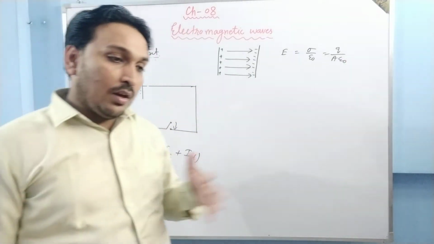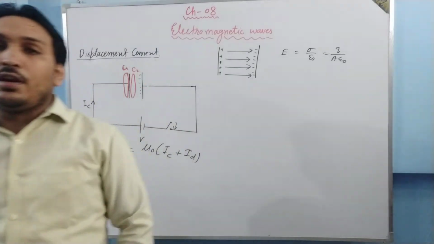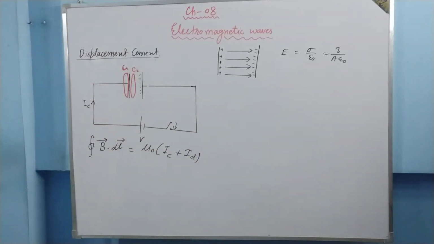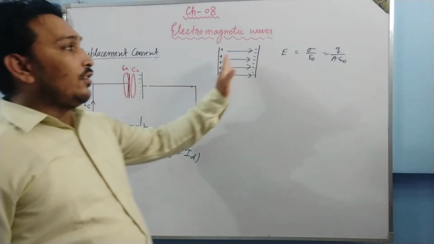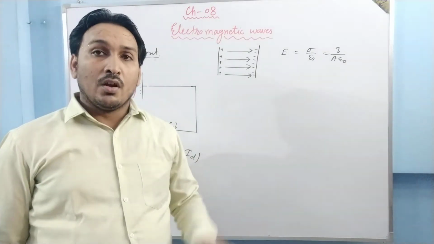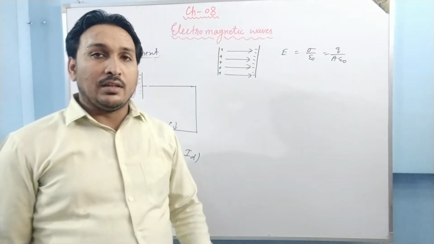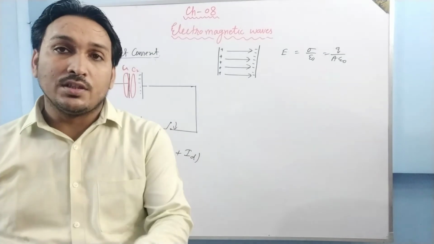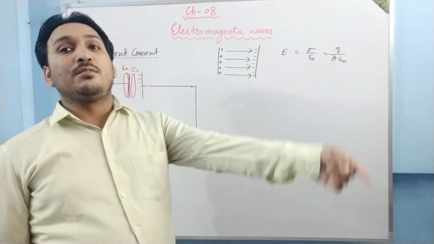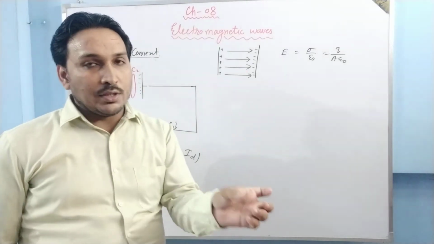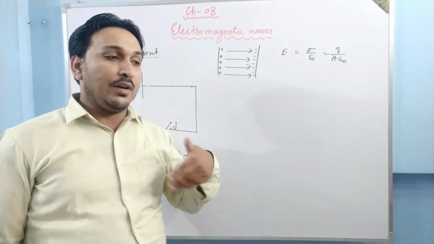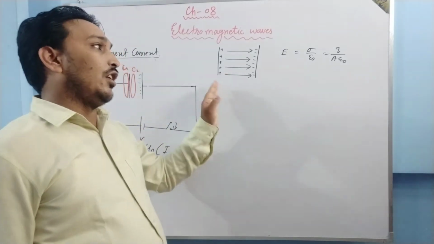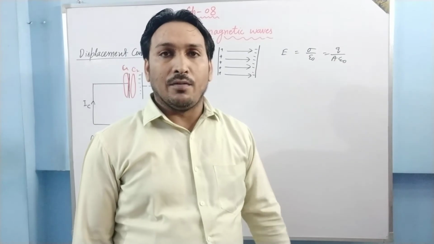So what we conclude from here is that the time changing electric field causes a current, which produces a magnetic field. The step of causing a current has been removed, and we directly say the time changing electric field produces a magnetic field.